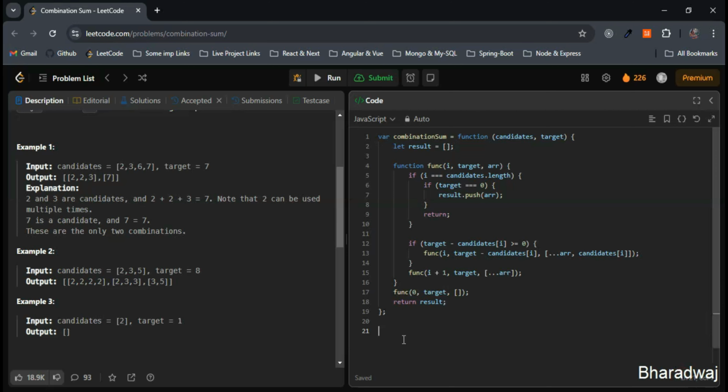So the time complexity would be big O of 2 to the power of n into n. Why is the time complexity big O of 2 to the power of n into n? Because of the exponential combinations as well as the array construction. So what's the space complexity? The space complexity is the same thing, 2 to the power of n into n. Why? Because we are storing the combinations and also we are making use of the recursion stack as well. So here you can clearly see we are making use of the recursion stack.